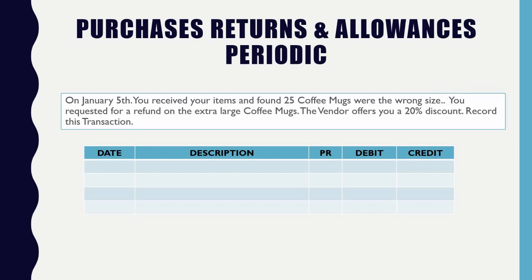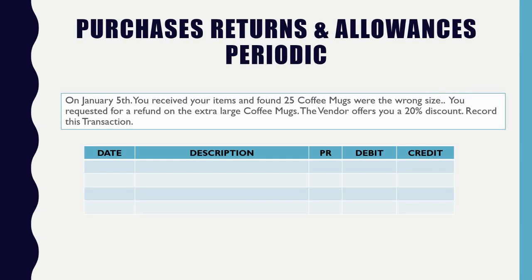So in this case, they're convincing you to keep the mugs, and they're offering you a 20% discount to make up for their mistake, saying, I'm so sorry, I didn't mean to send you the wrong cups. I'm going to try to keep your business because I don't want you to say you're going to go somewhere else. So I'm going to give you a discount to account for my mistake. I'm sorry I shipped you the wrong item, so I'm going to give you a 20% discount. And you have the option.